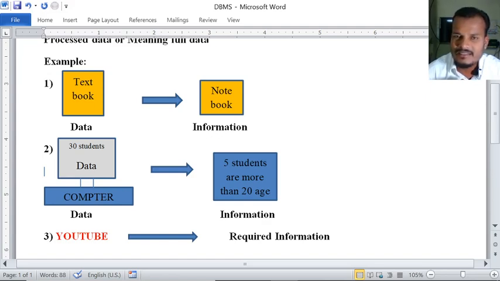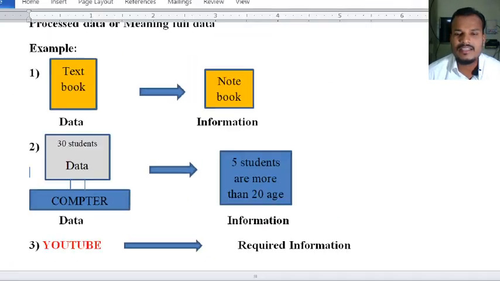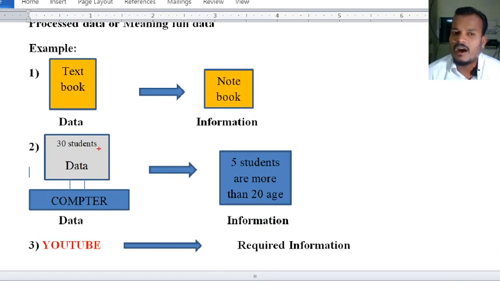From that I am extracting one piece of information. Out of 30 students, how many students are more than age 20? I found that only 5 students are more than 20 years of age. Here this is the information and this is the data.